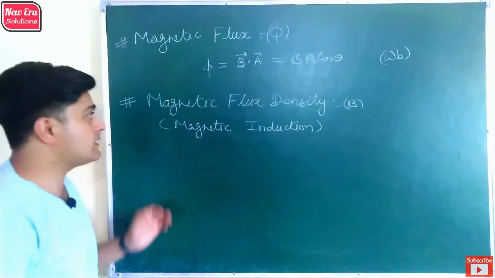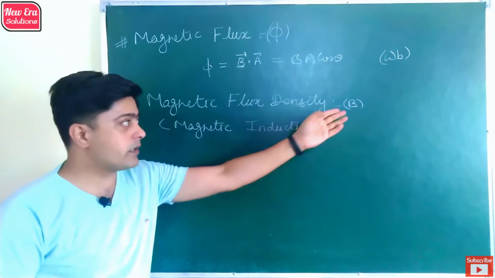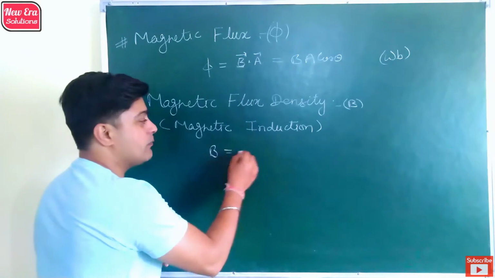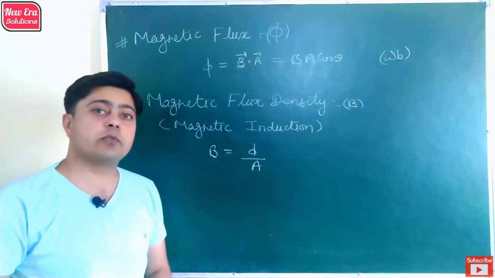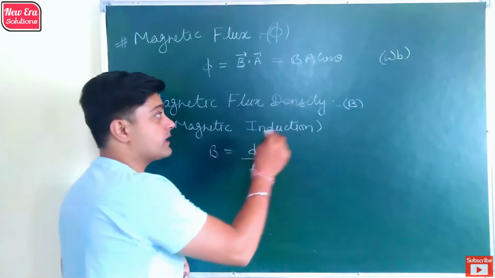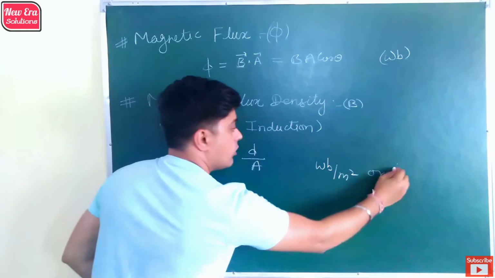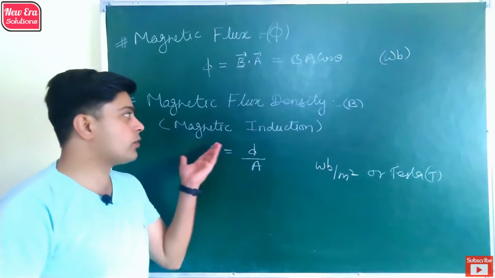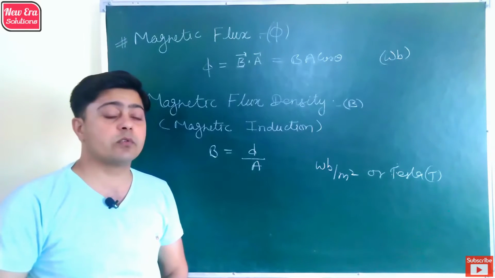Now the next term is magnetic flux density, which is also known as magnetic induction. It is represented by B. So magnetic flux density is magnetic flux per unit area passing normally to the surface. If we talk about the unit of magnetic flux density, then it is Weber per meter square or Tesla. So magnetic flux density, also known as magnetic induction, represents the force experienced by a surface due to magnetic field.